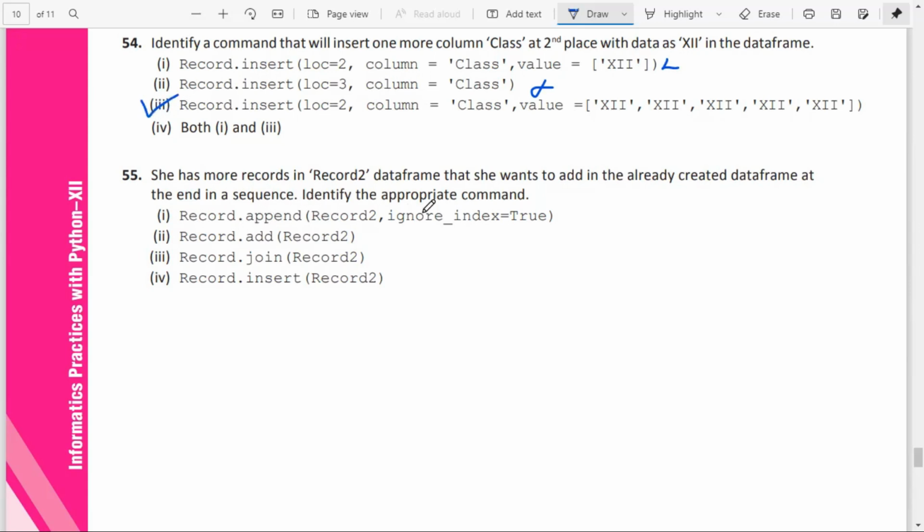55. She has more records in record 2 data frame and she wants to add them to the already created data frame at the end in a sequence. Identify the appropriate command. So for that, is it append function, add, join, or insert? Add is for adding the two data frame values. That is not there. Join is also not there. Insert also inserts at that particular location. So append will append to the end.